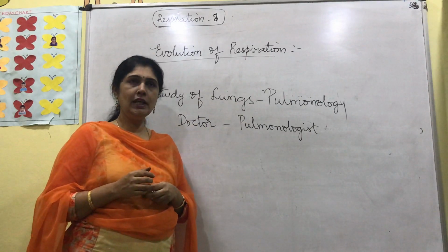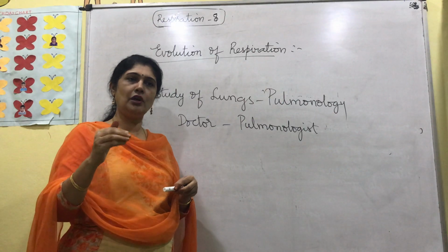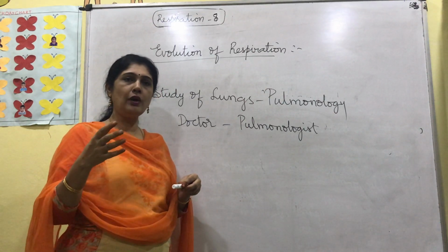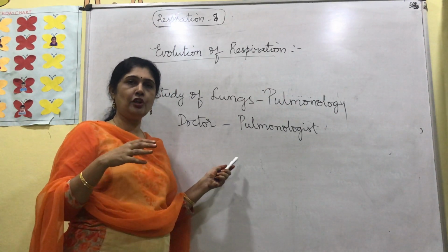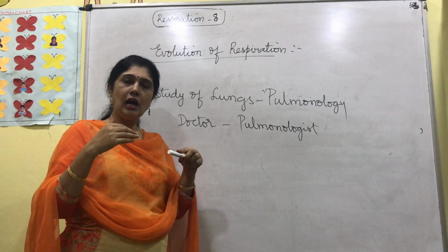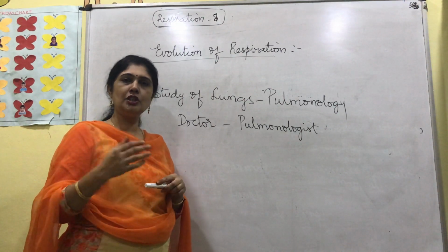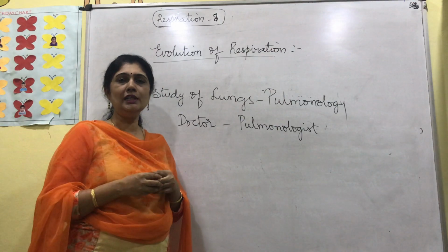pulmonology and pulmonologists. Now this is the end of respiration in animals or in human beings. I spoke about the various respiratory organs in different animals as well as in human beings. We happened to study the importance of lungs. Next session we will go to respiration in plants.